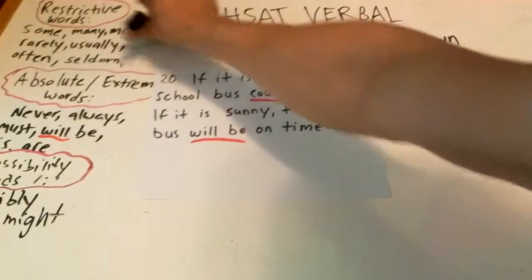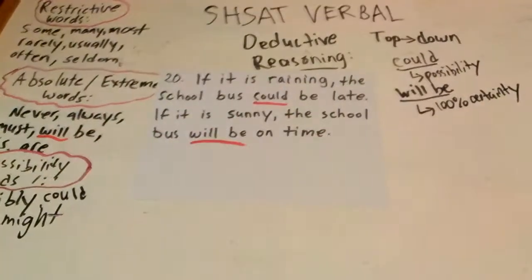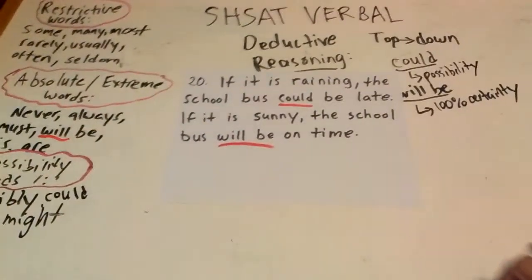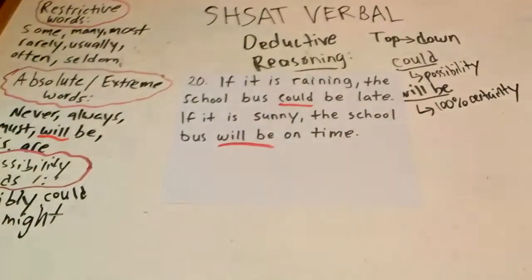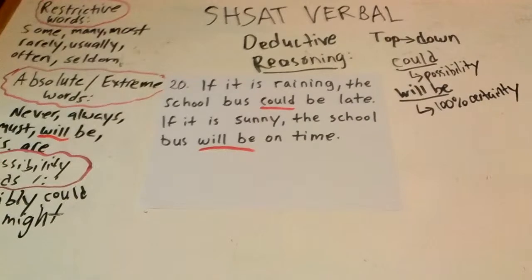No, wrong section. Here. Alright, could goes there. Will be was already there, so we're fine. Now we wrote down the key words, and the second thing to do is to write a complement. So let's find one. If it is raining, the school bus could be late.